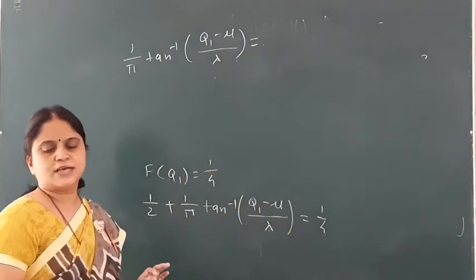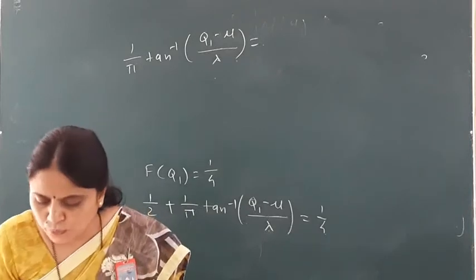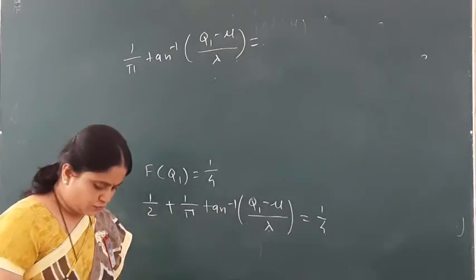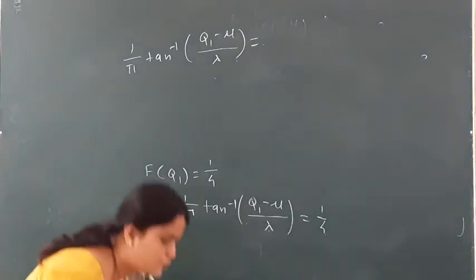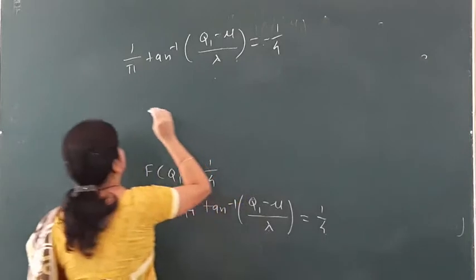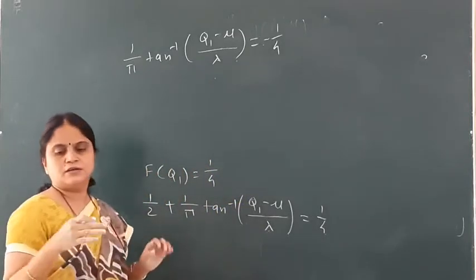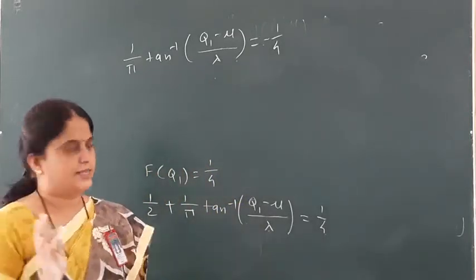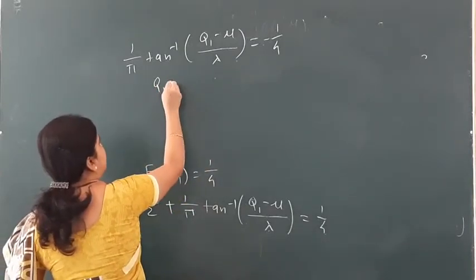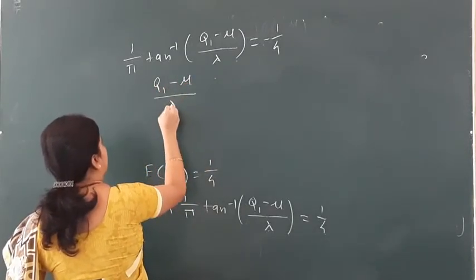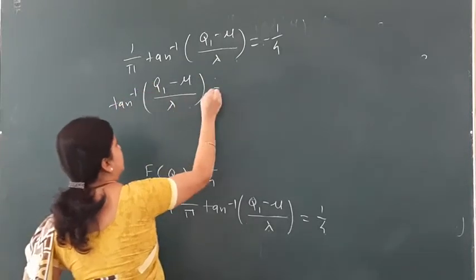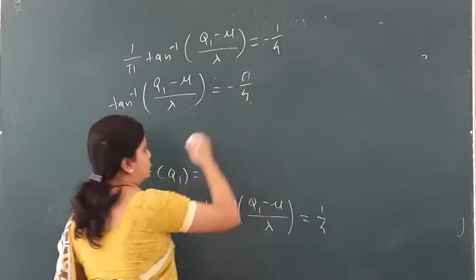1 by 4 minus half comes as minus 1 by 4, and if I transfer pi, it is minus 1 by 4. Now I transfer pi from this side to this side, and tan inverse is also transferred. So what we get? Q1 minus mu upon lambda. Suppose I need to write one more step over here: minus pi by 4.